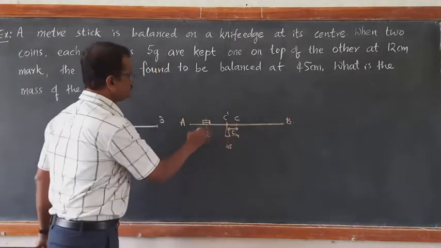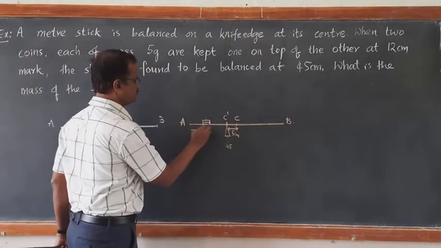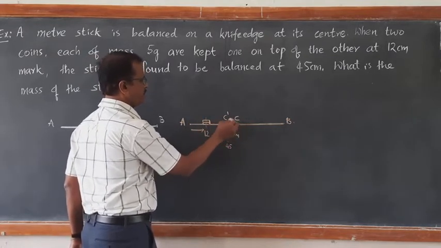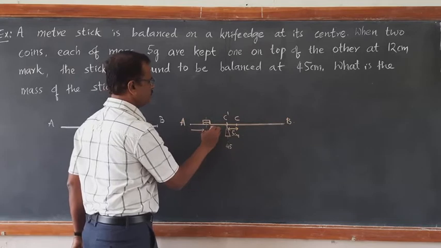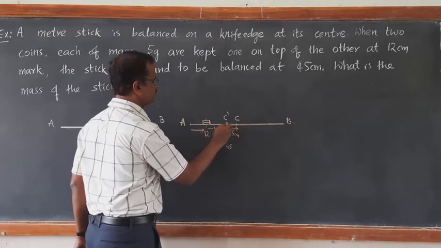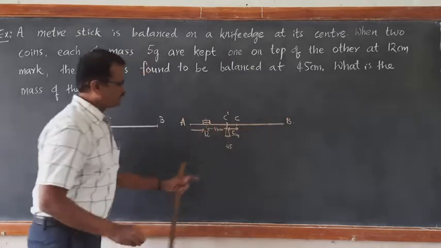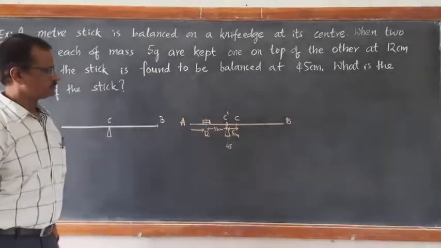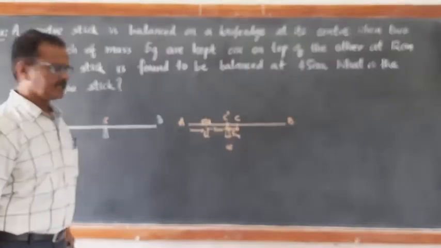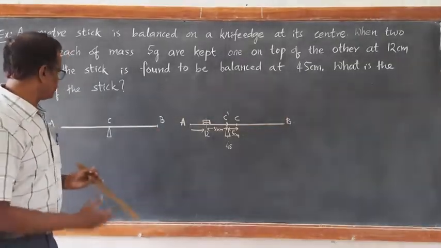And if it is 12 centimeter from this end, so the position from C dash is going to be 33 centimeter. How is it 33 centimeter? See here, 45 minus 12, it is 33 centimeter. Right? That's how we have to look at it.